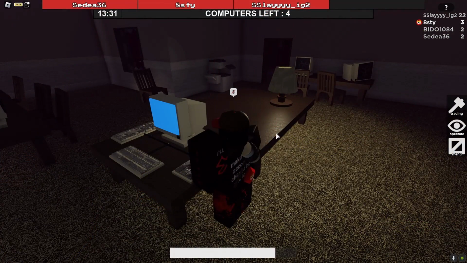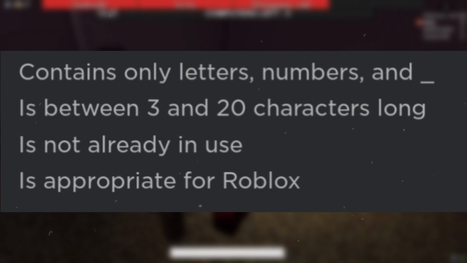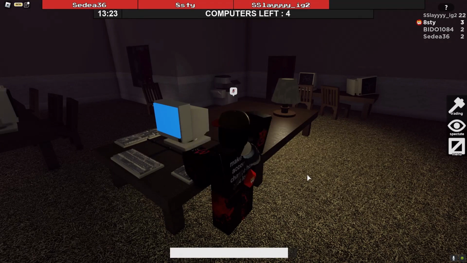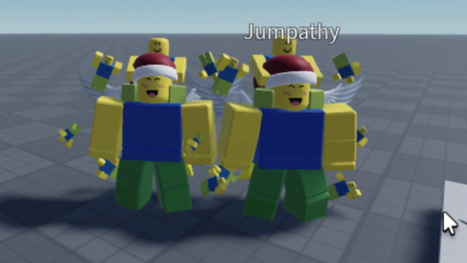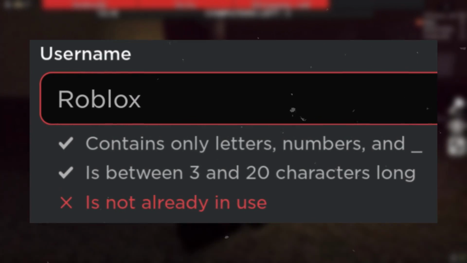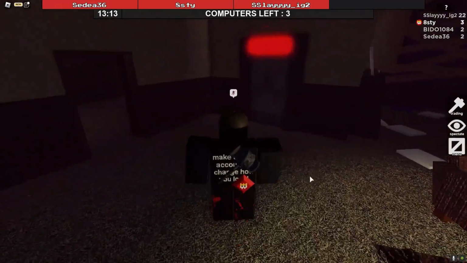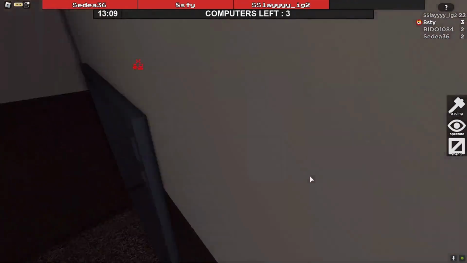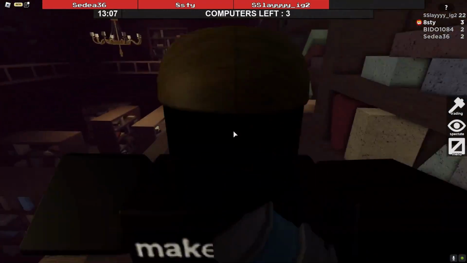As you all know, Roblox accounts are not allowed to have swears, tags, or too many letters, etc. Regardless, there is one rule that is known by every player in the entire game. No duplicate accounts. For example, when I type the name Roblox, it says that the username has already been taken. So there is no feasible way to make duplicate accounts, right? Well, let's just say that this is far from the truth.